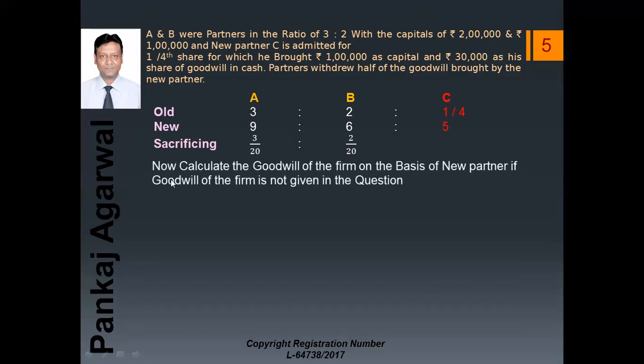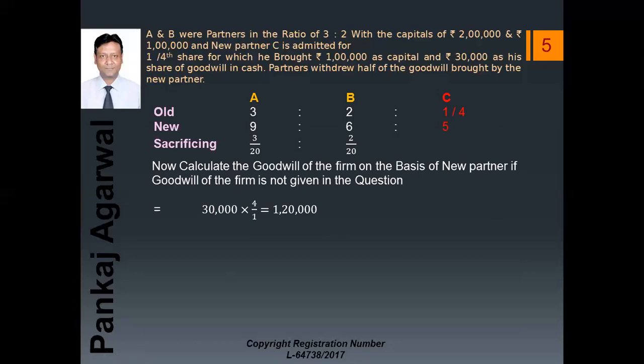Now calculate the goodwill of the firm on the basis of the new partner, if the goodwill of the firm is not given in the question. The new partner brought the goodwill amount, that is 30,000 rupees. Multiply this 30,000 by the reciprocal of his share, that is 1/4. Now we get the valued goodwill of the firm. So the valued goodwill of the firm will be 30,000 into 4/1, that comes to 1,20,000.